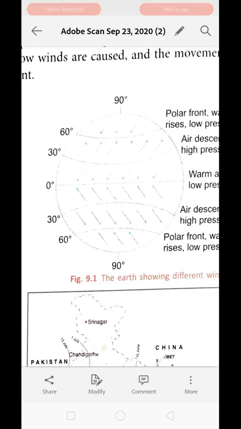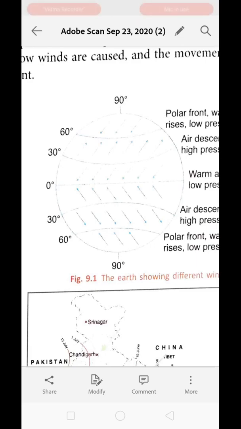As it receives direct rays from the sun, the air gets heated and starts to rise up, leaving a low atmospheric area behind. The cooler air between the 30-degree latitude and the equator moves in to take the place of the warm air. These winds blow from either side, that is from north and south, toward the equator.